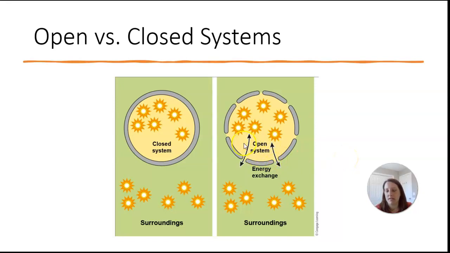Again, living organisms are open systems, and we are able to exchange or transfer energy with our surroundings. Okay? A closed system is one in which there is no energy transfer. In the laboratory, we can create closed systems. But in the real world, when we have living organisms that are not in a laboratory controlled setting, we are considered to be open systems.